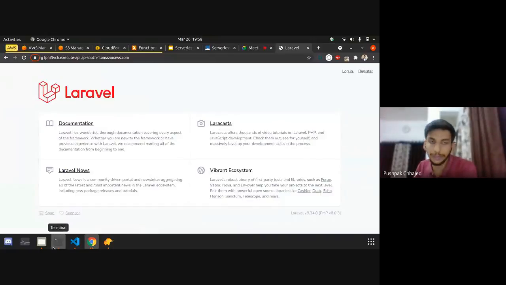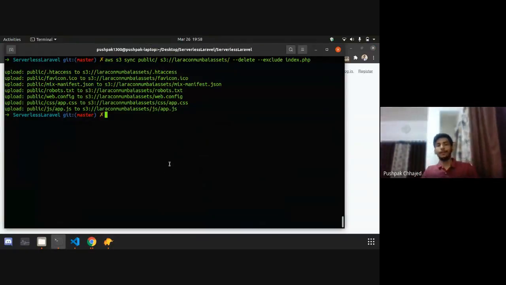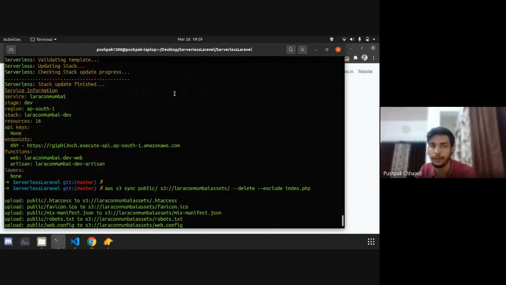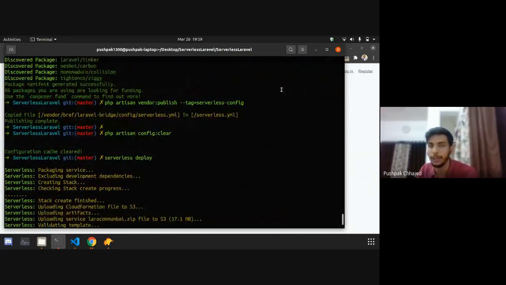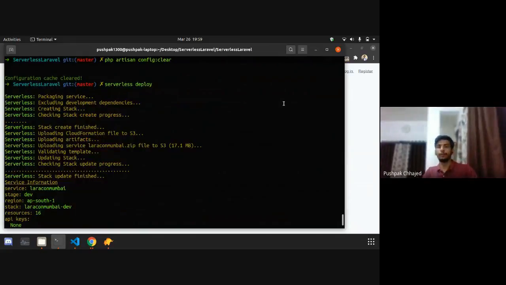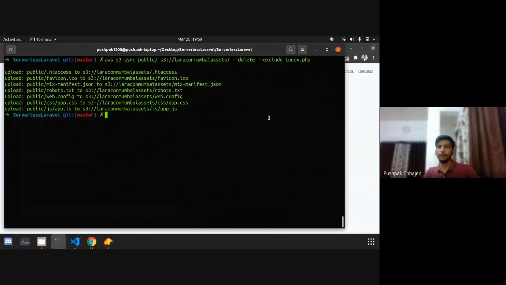You must be thinking that every time I compile the assets, I need to change that, but that's not the case. There is a concept called CI/CD, and most of you know about that. You can add this command to the continuous deployment pipelines. So after running all your tests, if everything goes right, it will first sync your public directory with the S3 bucket, and after that it will deploy the application for you. You just need to upload the code to version control, and from that it automatically creates the deployment for you. You don't have to manually deploy every time.